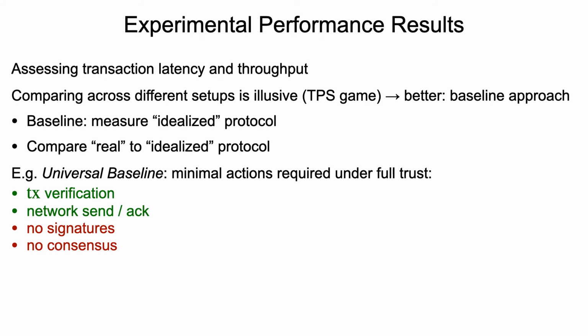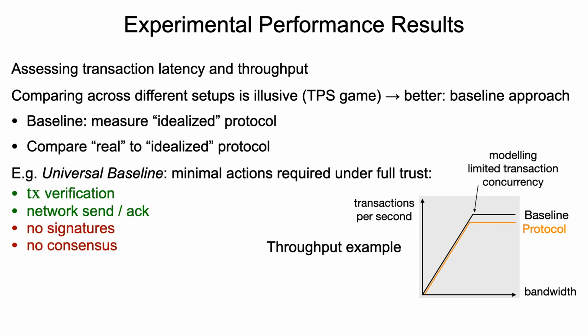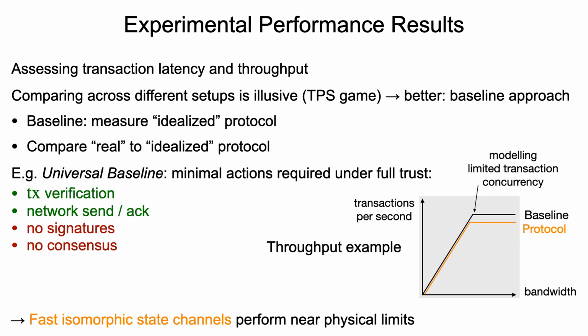And so if we can show that our real protocol actually behaves very closely to this ideal protocol, then we can say that we are actually near physical limits, because what we include in the universal baseline is simply necessary for any protocol. And so our evaluations typically look like this: our protocol indeed performs very close to such baselines, which leads us to conclude that our fast isomorphic state channels perform near physical limits.